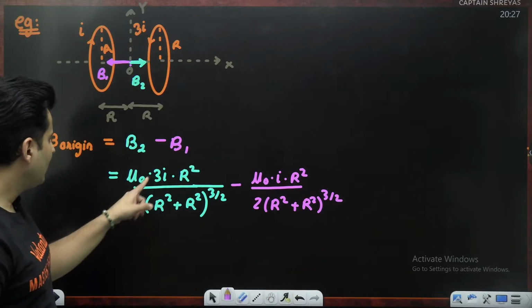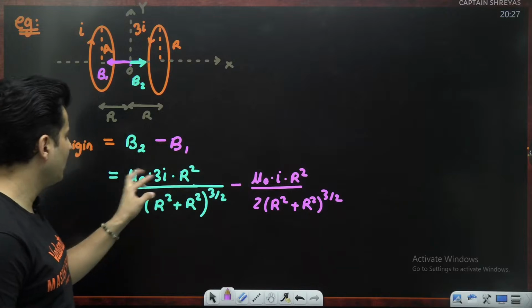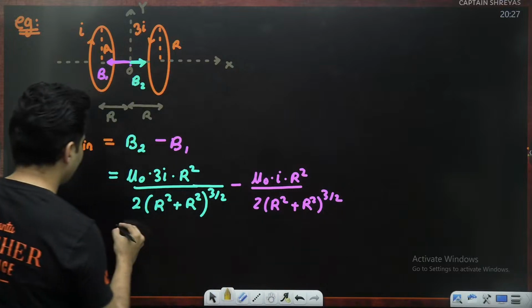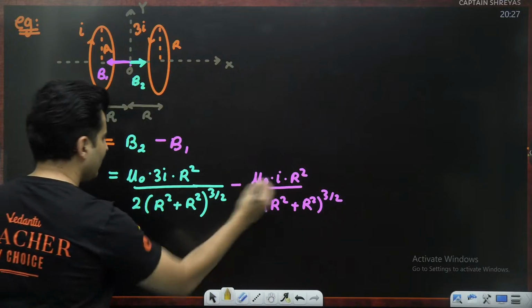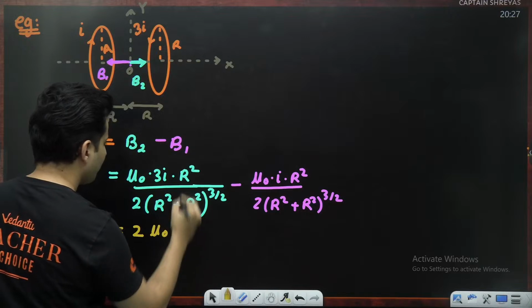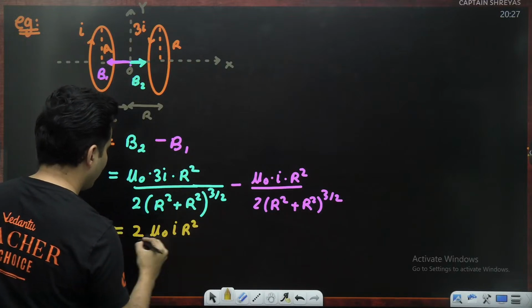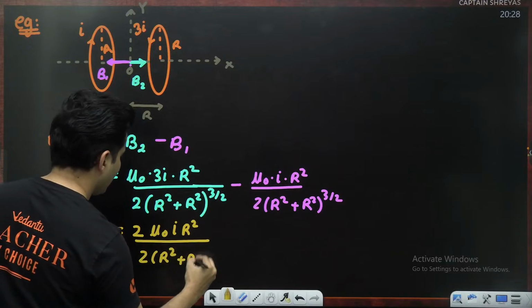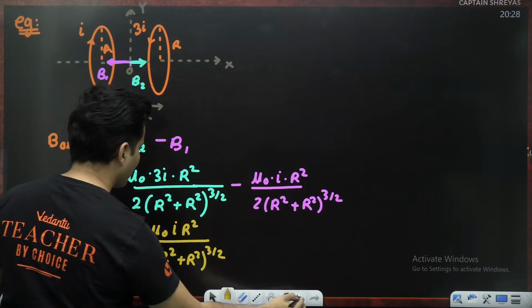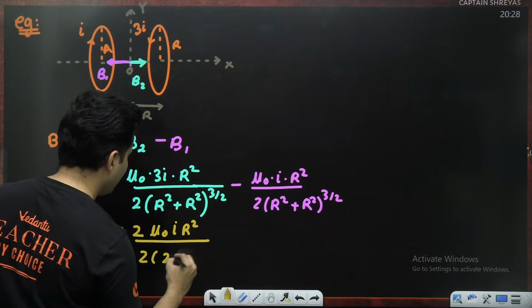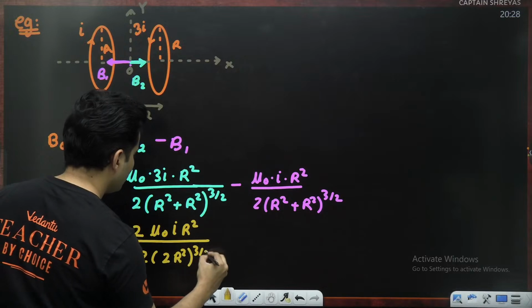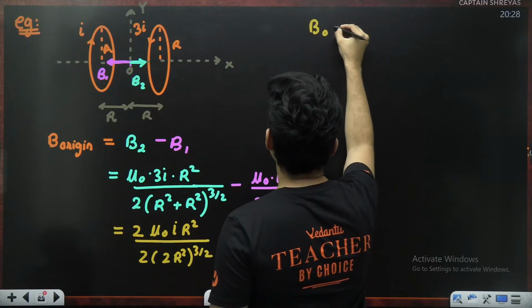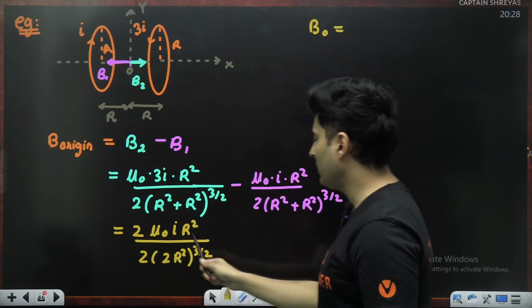From what I can see, there is 3 number over here, there is 1 number over here. 3 minus 1 is 2. So I should be left with the number 2 over here. 2 mu naught I r square, whole thing divided by 2 times (r square plus r square) raised to 3 by 2. Now r square plus r square is technically 2r square, whole thing raised to 3 by 2. This 2 and this 2 will cancel out.